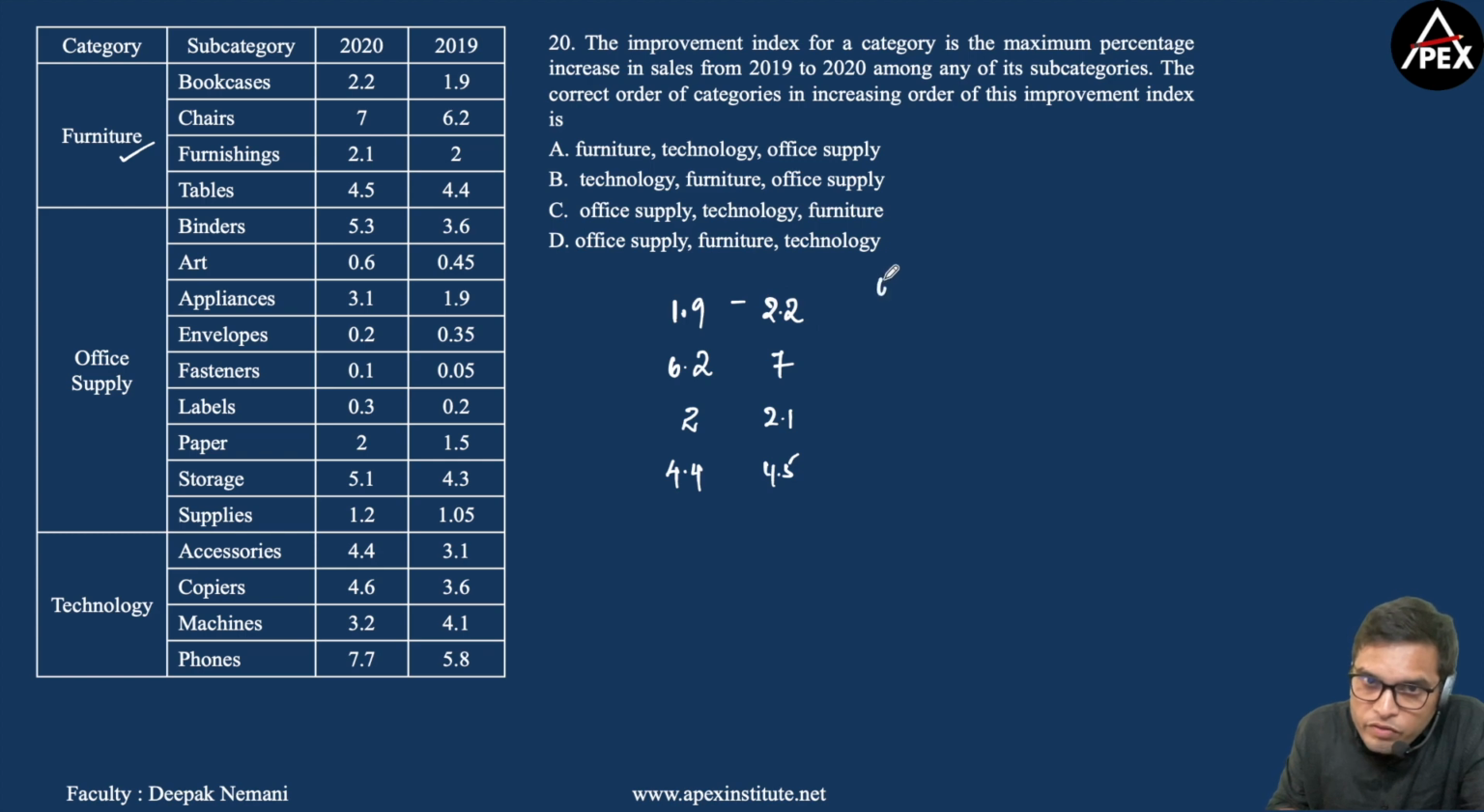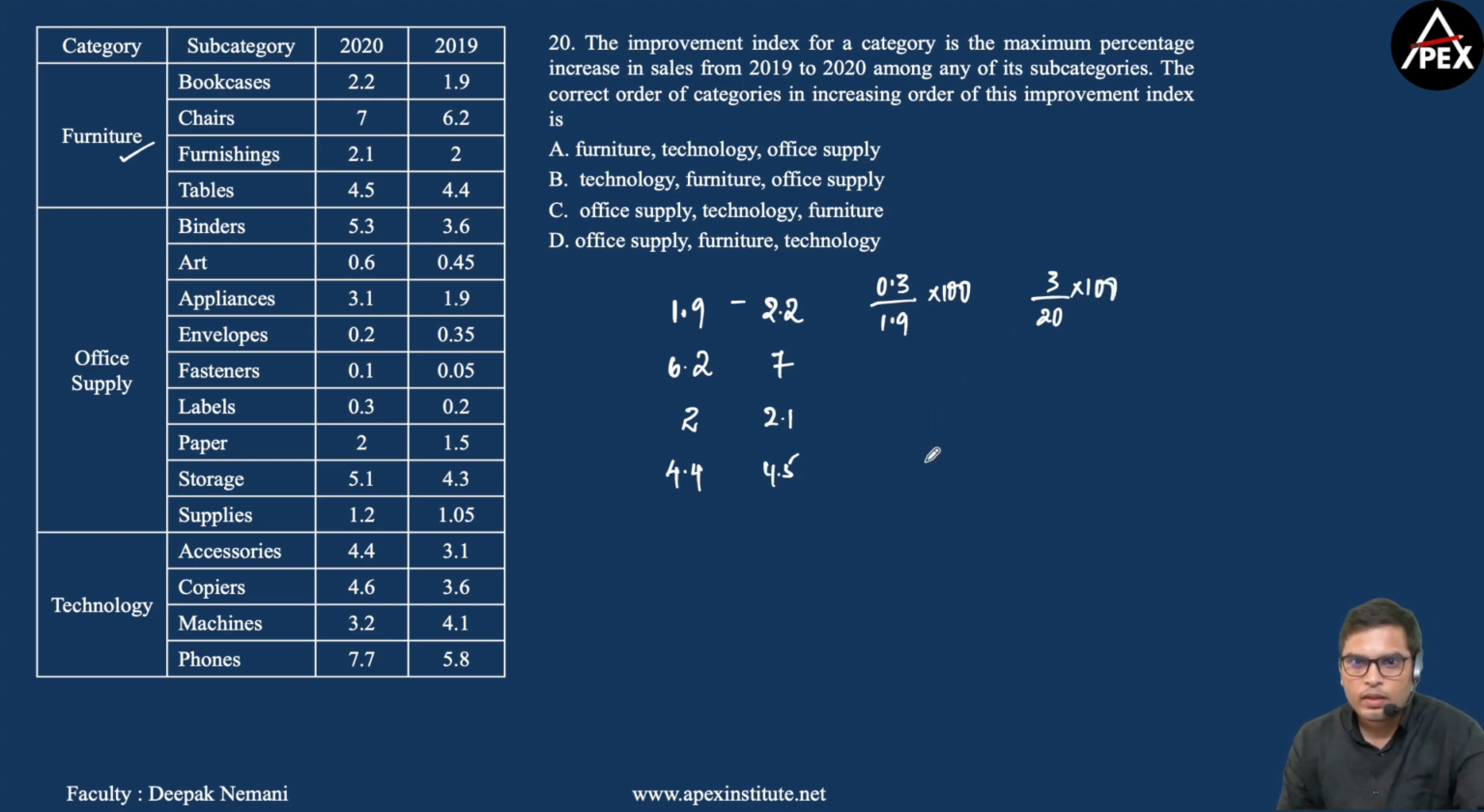Now here there is an increase of 0.3, 0.3 by 1.9 into 100. Now I can approximate 1.9 to 2. Okay, now I will be writing this as 3 by 20 into 100. Right? So this is nothing but 300 by 20, which is near to 15%. Now since the denominator is less than 20, the denominator will be 19 here, 3 by 19. I can say that the percentage increase will be somewhat greater than 15%.